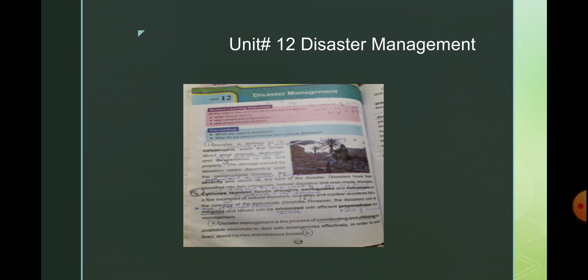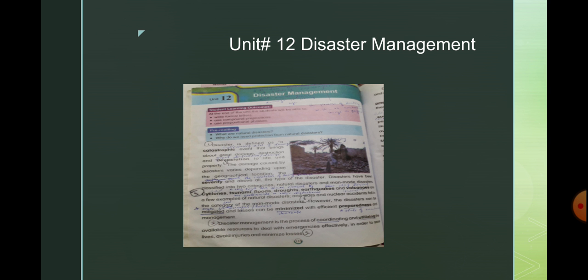Management is a process in which you manage things and people. In a natural catastrophe, how you manage such a disaster at that time, what precautions there are, and how many steps there are. You will learn all the steps in this chapter.